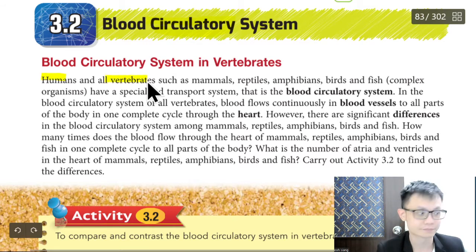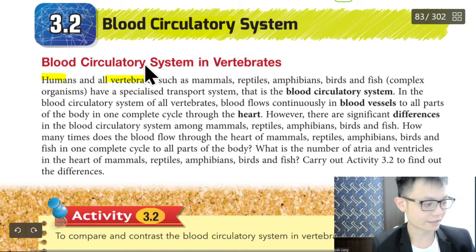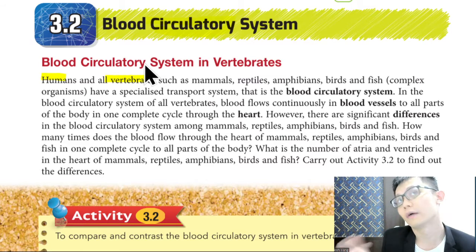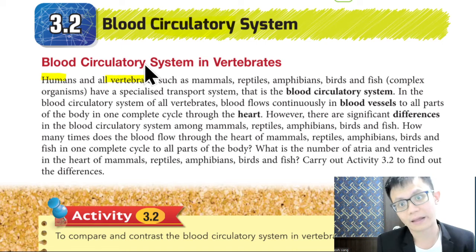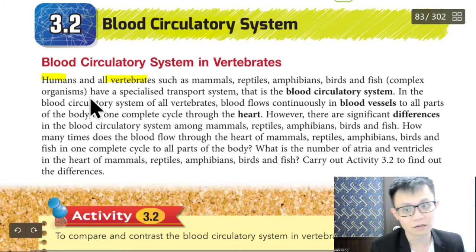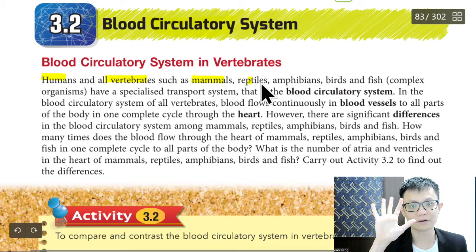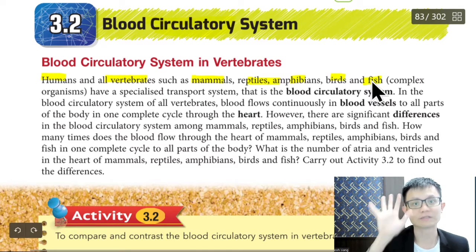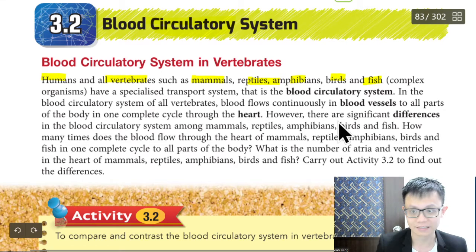What is a vertebrate? Vertebrates are animals with a backbone, meaning they have bones. Human, dinosaur, elephant, kangaroo have bones. Invertebrates have no bones, like snail, jellyfish, worm, centipede. So they are not vertebrates, they are invertebrates. Humans are vertebrates. Vertebrates are divided into 5 groups: mammals, reptiles, amphibians, birds, and fish. Do you still remember? I think we learned this in Standard 5 or Standard 6.